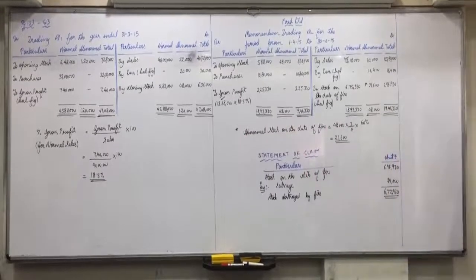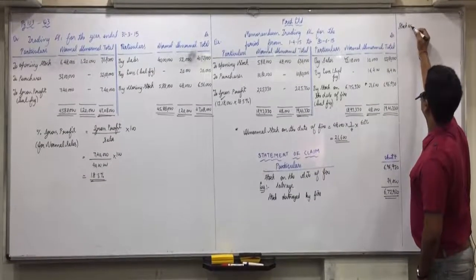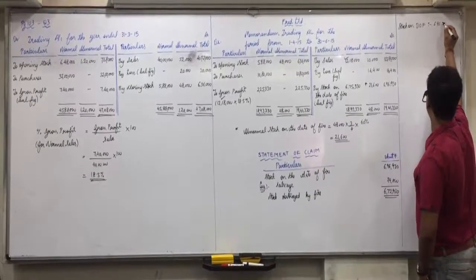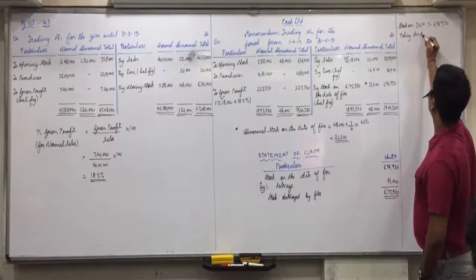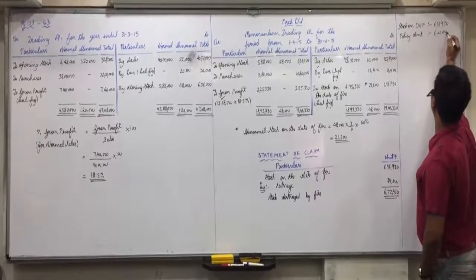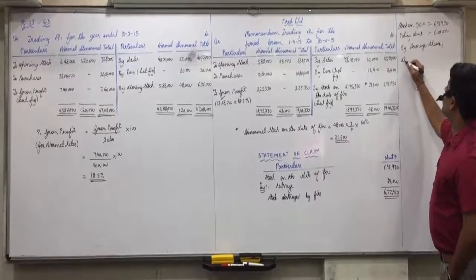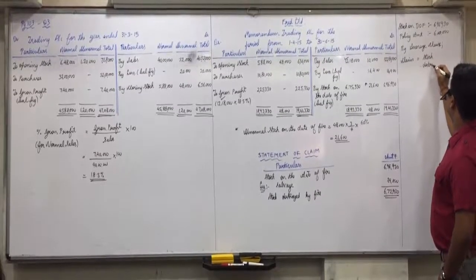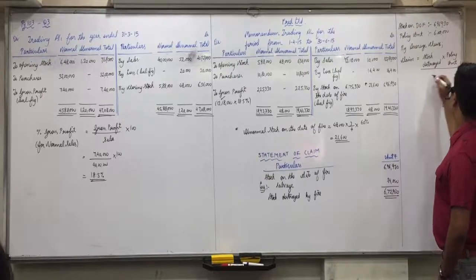Any confusions in this? Then which two things do we compare? Stock on the date of fire, which is 696,930, and policy amount. Policy amount is given, 6 lakhs. Can you all see in the question? So by average clause, what is the formula of claim amount? Stock destroyed by fire multiplied by policy amount divided by stock on the date of fire.